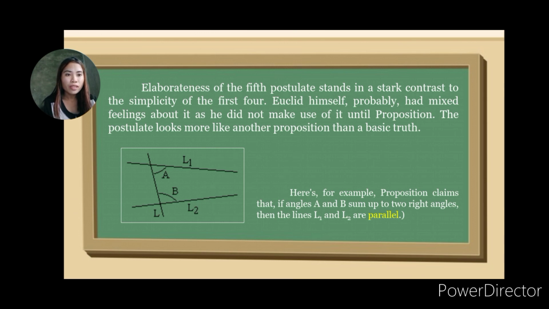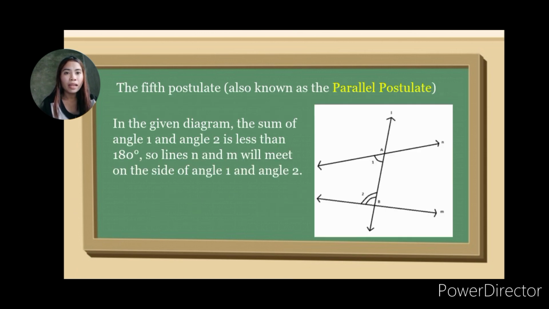So here, for example, a proposition claims that if angles A and B sum up to 2 right angles, then the lines L sub 1 and L sub 2 are parallel. The fifth postulate is also known as the parallel postulate. This postulate does not specifically talk about parallel lines. It is only a postulate related to parallelism. Euclid gave the definition of parallel lines in his book, just before the 5 postulates.